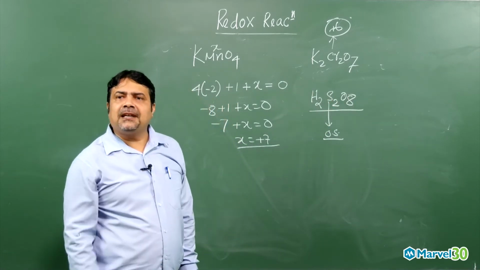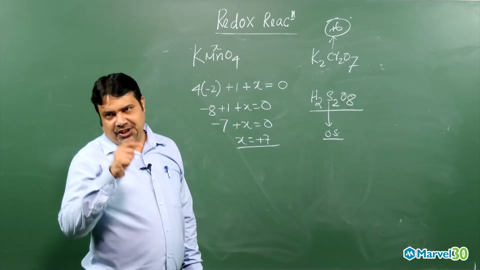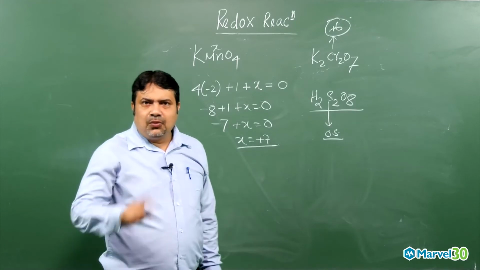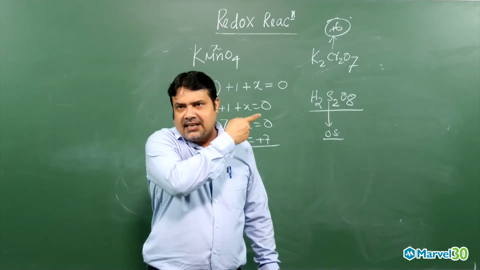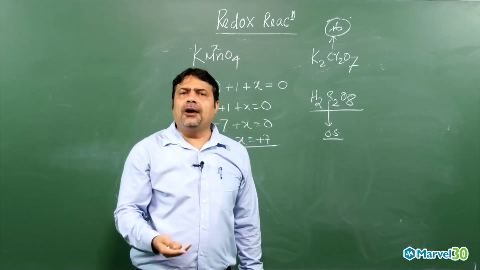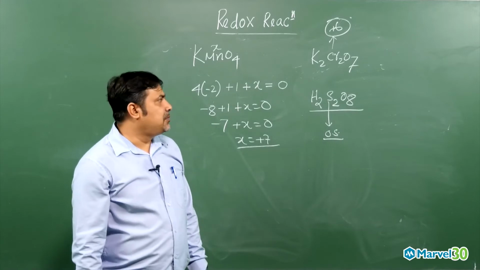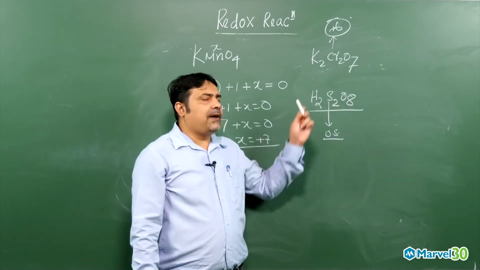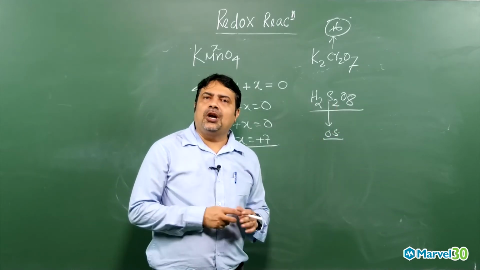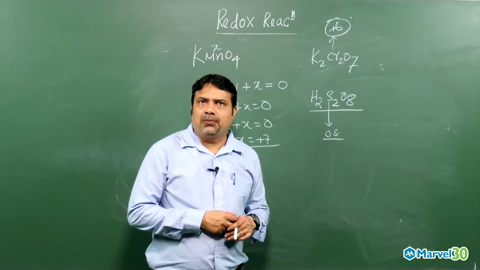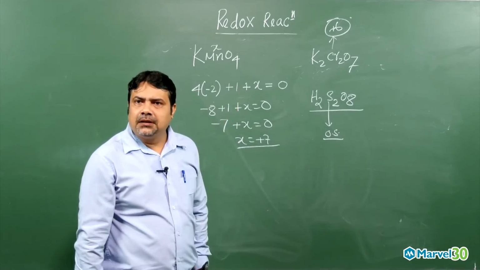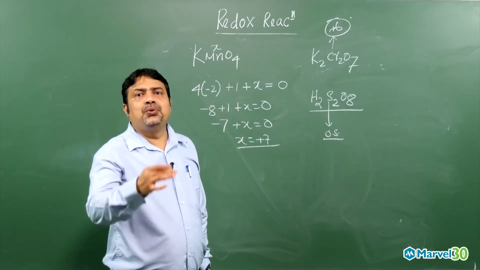But sulfur +7 is not possible. For a group 16 element, the oxidation state varies from -2 to +6, as I already explained. But how can it be +7? That means an oxidation state of +7 for sulfur is not possible if you calculate in the normal way. Then something is happening here. What is happening, my dear? We need to know the structure.